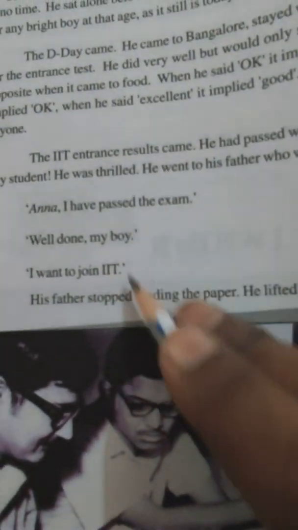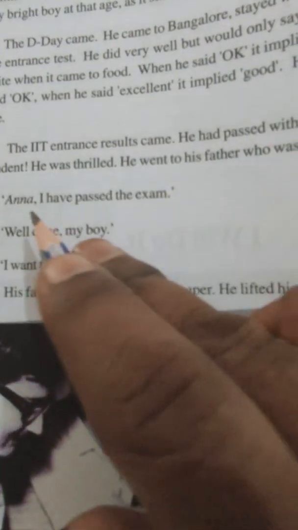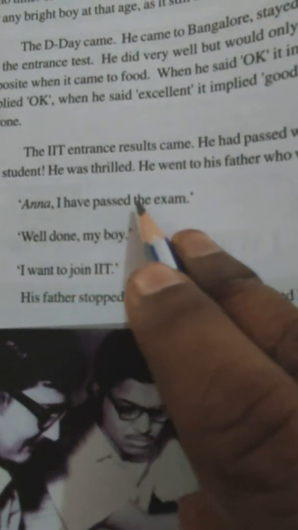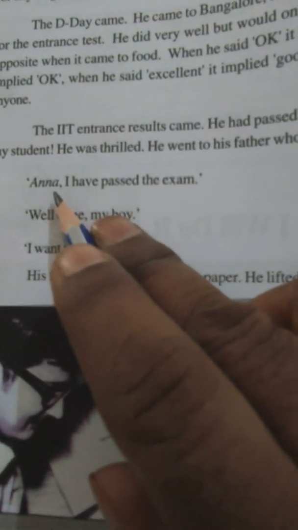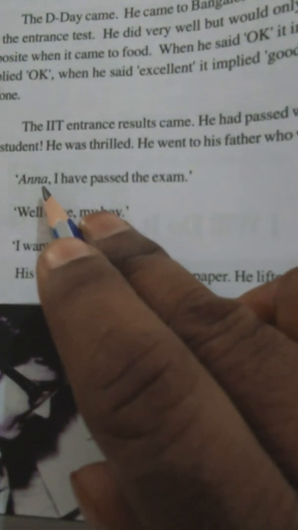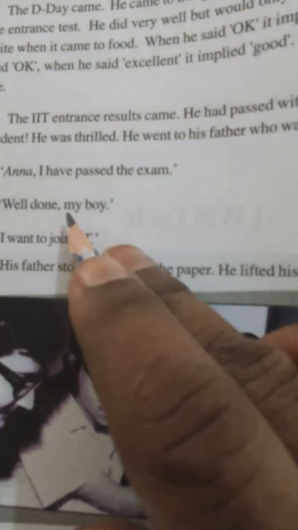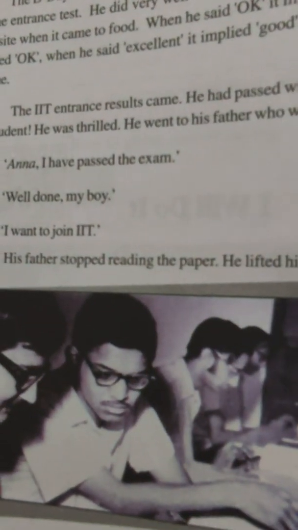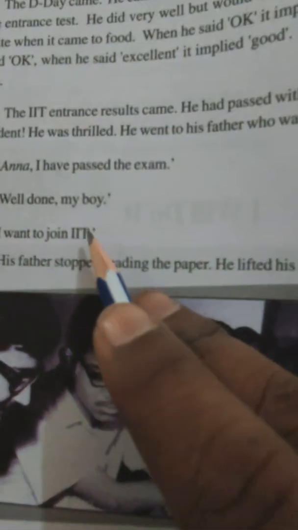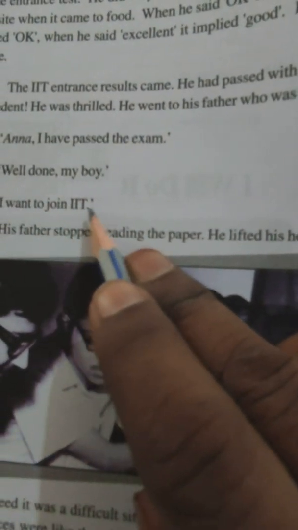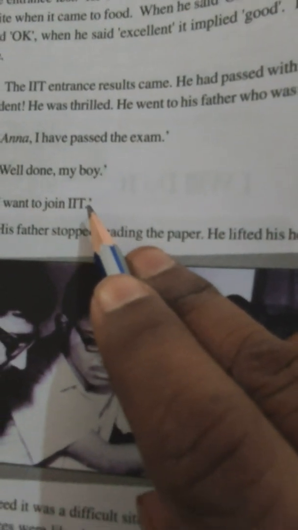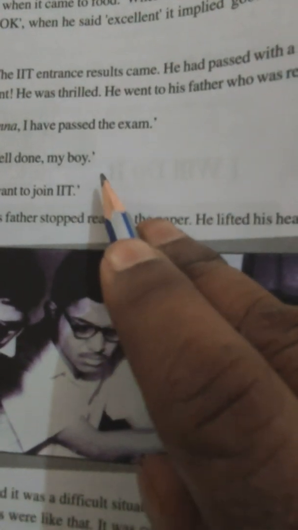See children, now the conversation between father and son. "Anna, I have passed the exam." Here Anna is the pronunciation for father. In Karnataka they call their parents, especially father, Anna only. "Anna, I have passed the exam." So immediately father replied, "Well done, my boy." Then Narayanamurthy said, "I want to join IIT." Slowly he just informed his parent.